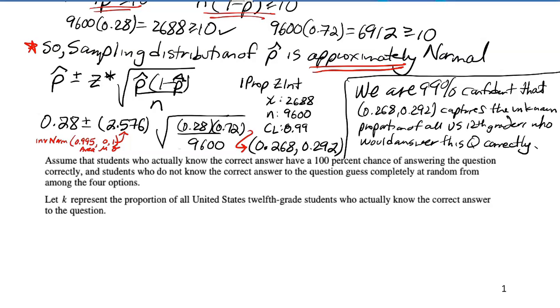If they don't know it, then they're not narrowing down. I know this isn't entirely realistic. Students can usually throw out 1 or 2 options. But the assumption that the exam writer wants us to make is, if they don't know it, then they're guessing completely at random from all the 4 options. So we will let K represent the proportion of all 12th graders who actually know the correct answer. Note that this interval we had is the proportion of students who would answer it correctly. Some of these people in here may have guessed and gotten it right. We would like to know who actually knows the correct answer.